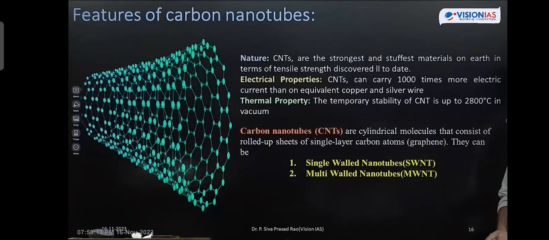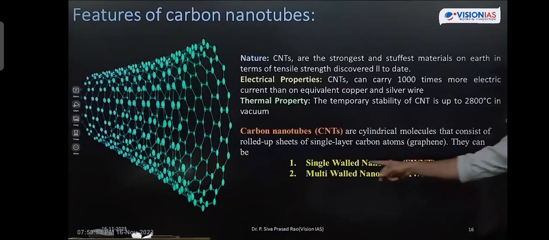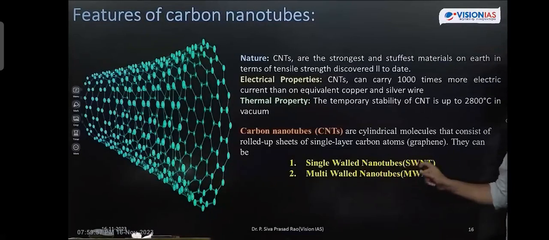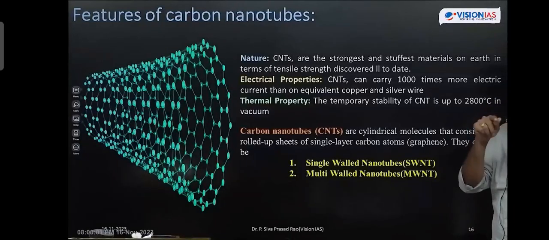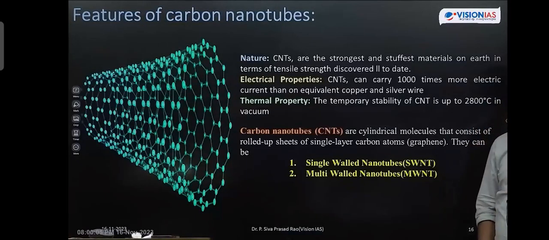These fibers and nanotubes vary in their size. Carbon nanotubes may be single walled or multi-walled. Single walled nanotubes, multi-walled nanotubes. It may consist of a single layer, it may consist of multiple layers.